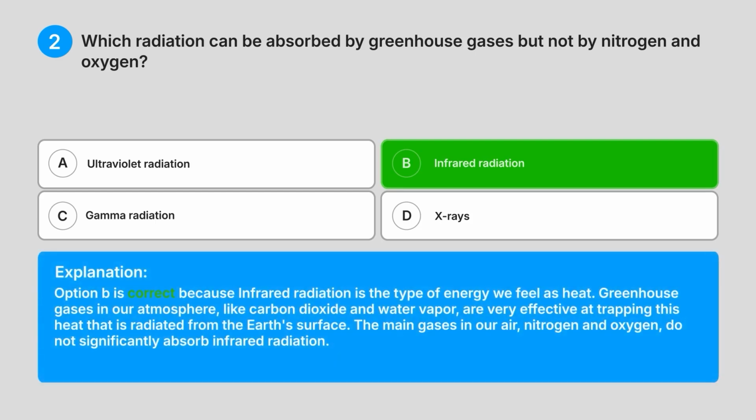Explanation: option B is correct because infrared radiation is the type of energy we feel as heat. Greenhouse gases in our atmosphere, like carbon dioxide and water vapour, are very effective at trapping this heat that is radiated from the Earth's surface. The main gases in our air, nitrogen and oxygen, do not significantly absorb infrared radiation.